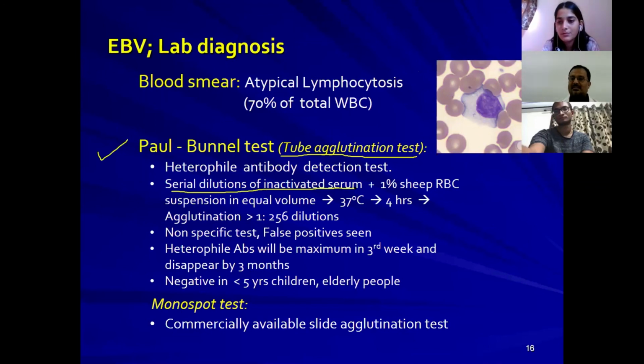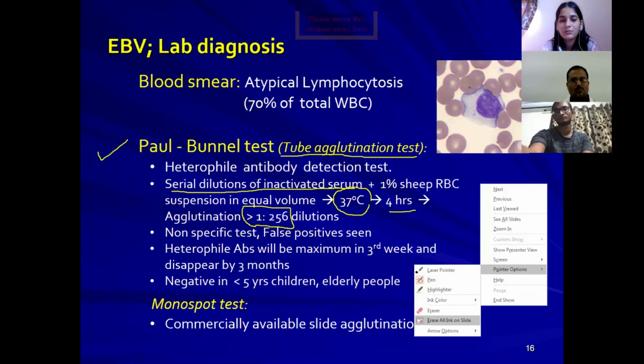Inactivated serum is serum kept at 56 degrees centigrade for 8 hours, so that the complement is lysed. Once the complement is lysed, that particular serum is known as inactivated serum. That has to be mixed with 1% RBC suspension in equal volume and kept at 37 degrees centigrade for 4 hours, and then see the agglutination. If the dilution is more than 1 in 256, then the test is considered positive.